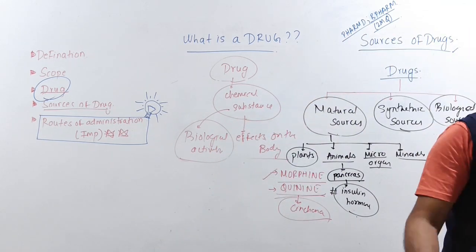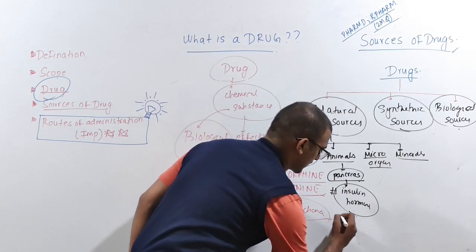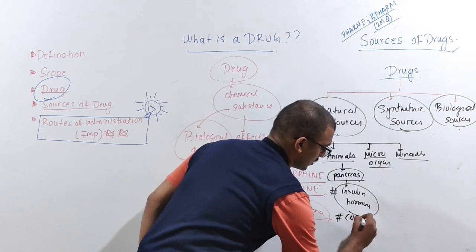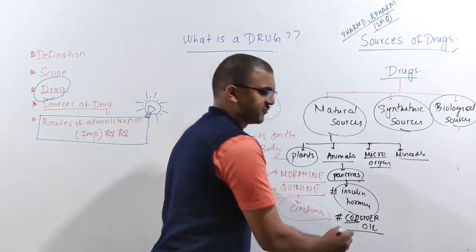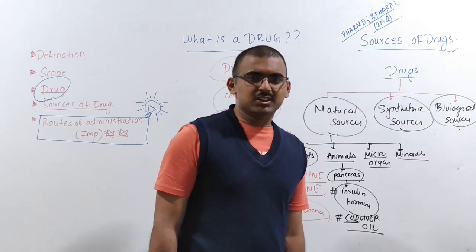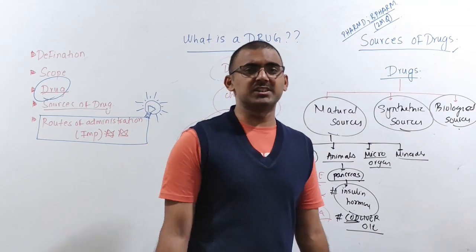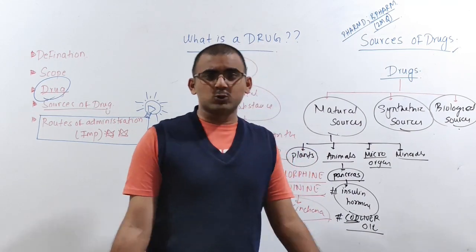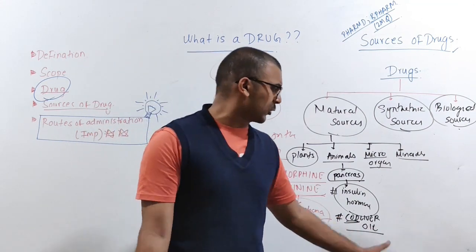Now one more very important source is cod liver oil. What is cod? Cod is a type of fish, so it's like a fish oil. Why do we use cod liver oil? One very important thing is that it is rich in omega-3, so it comes as a supplement. It is also used as a cathartic. So various functions are there for cod liver oil.